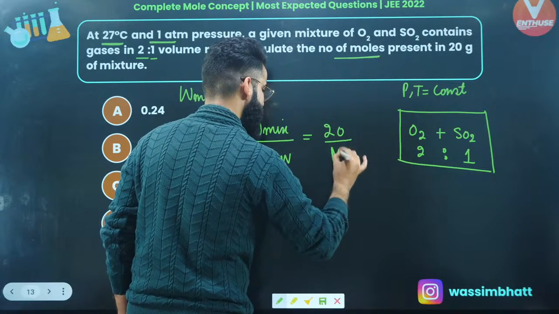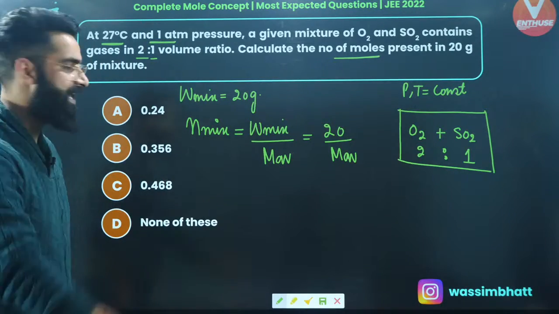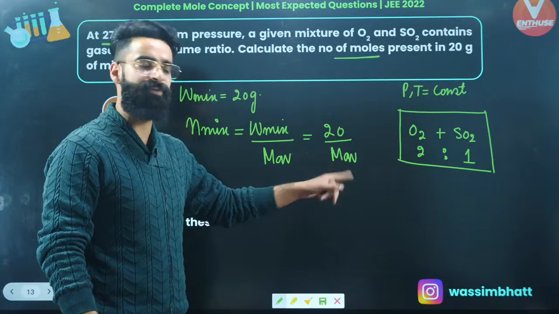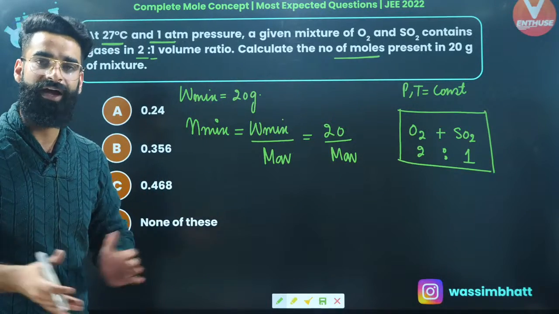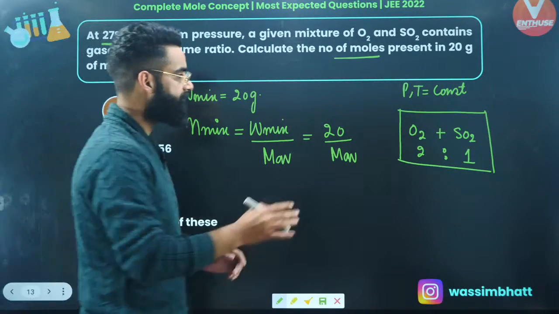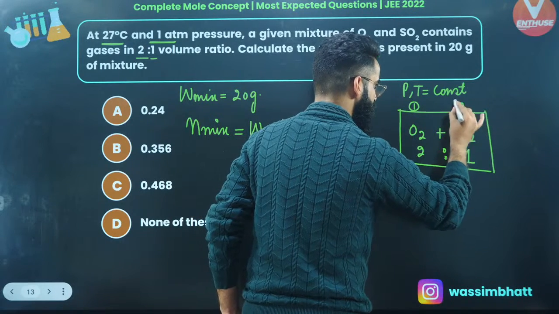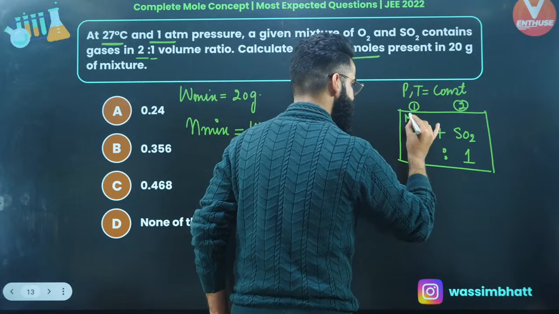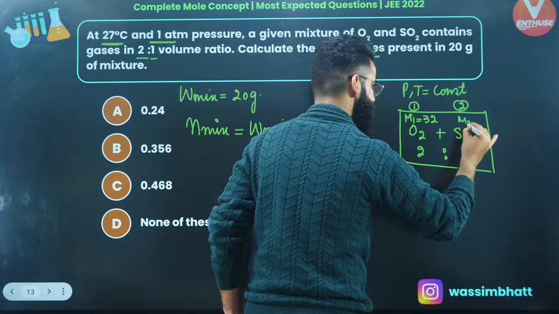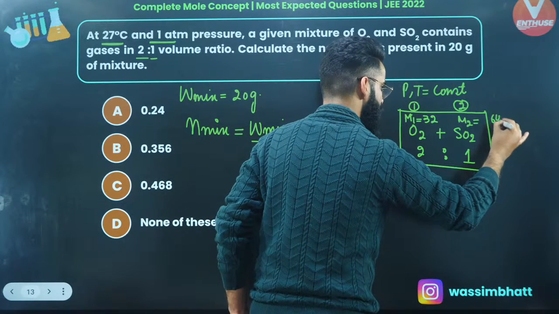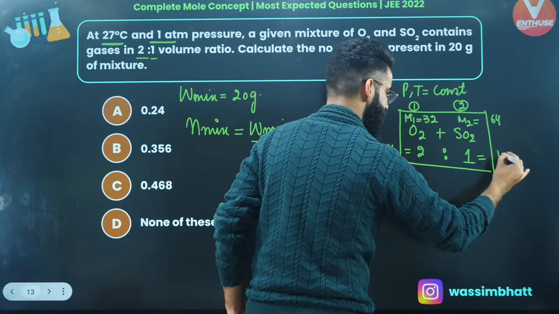The first thing I'll do is calculate the average molar mass. Once I get the average molar mass, I'll put that value into this expression and get the total moles present in the mixture. That's all I have to do. Let me call O2 gas 1 and SO2 gas 2. The molar mass of O2, M1, is 32 grams per mole. The molar mass of SO2, M2, is 64 grams per mole. Let me call the volumes V1 and V2.